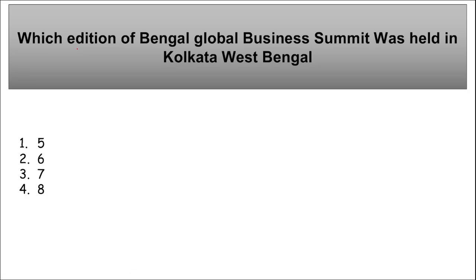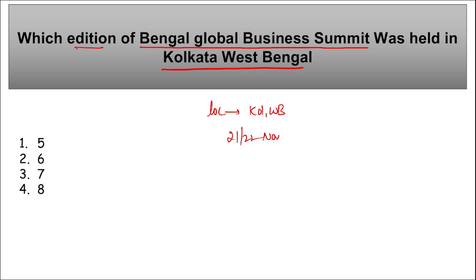So let's start. The first question is, which edition of Bengal Global Business Summit was held in Kolkata, West Bengal? Remember, it is the edition that is being asked. Where was this Global Business Summit held? The location is already mentioned: Kolkata, West Bengal. It was held on 21st and 22nd of November. Which edition was it? It was the 7th edition.